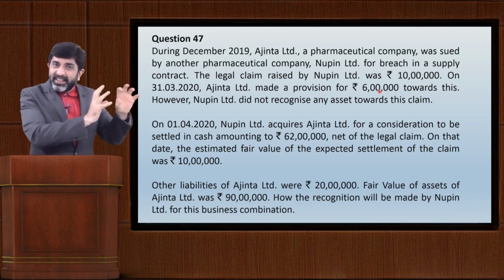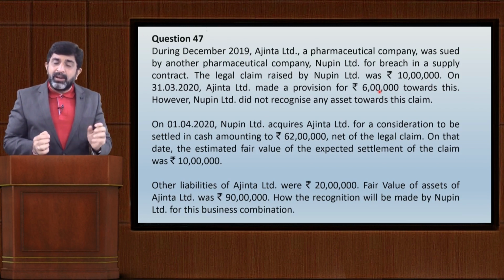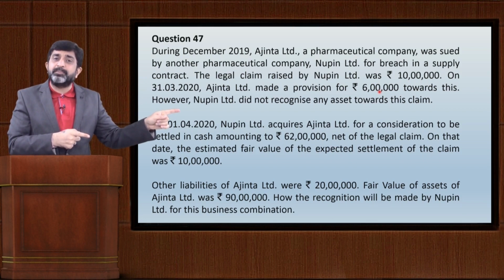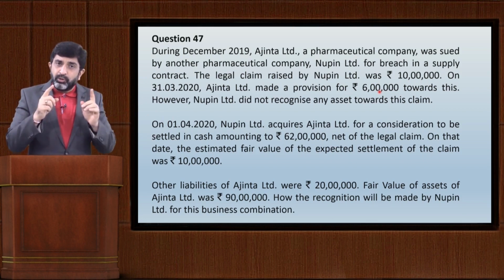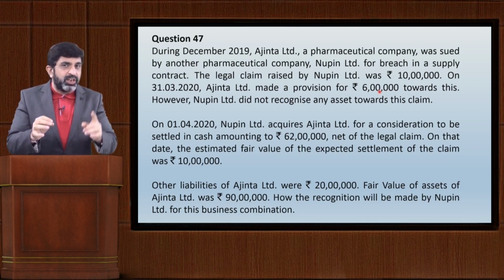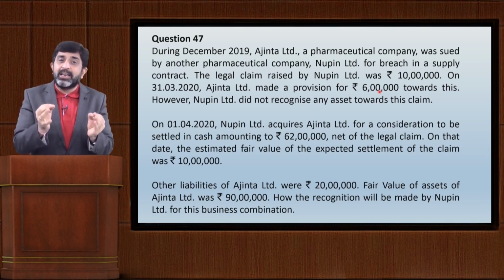So 72 lakhs payable, 10 lakhs receivable, net amount payable will be 72 minus 10, that is 62 lakhs payable to Ajanta Limited. So I repeat again, this question did not give you the amount of consideration, it has given you the net amount payable for the net settlement of everything, all inclusive.